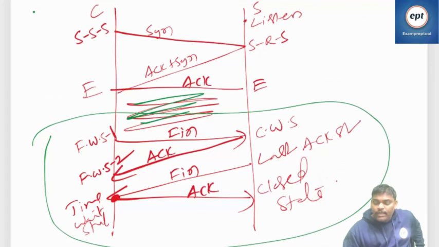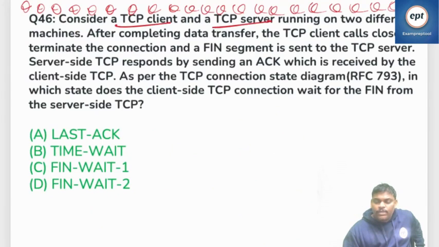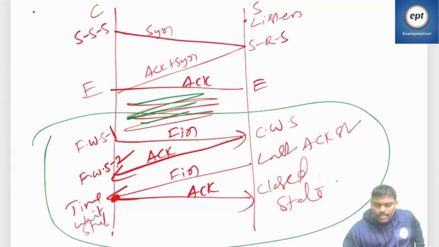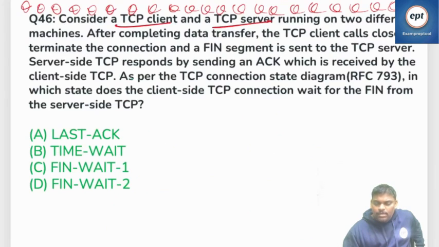After FIN is sent, the server is in the CLOSE_WAIT state. Now what is it saying? Server side TCP responds by sending ACK, which is received by the client side TCP. Okay, he sent ACK. Then in that state, the client is in the FIN_WAIT_2 state. What is being asked?